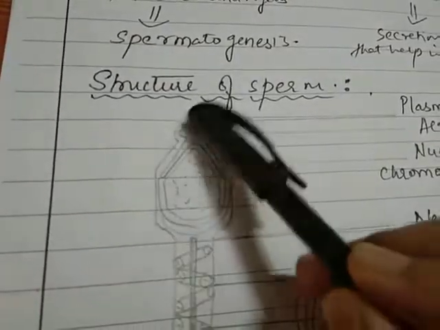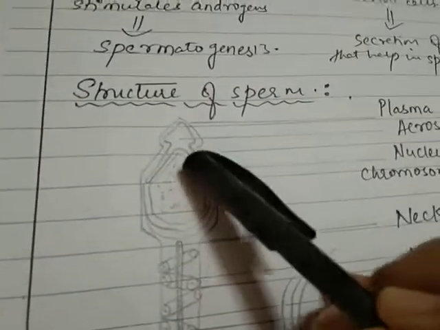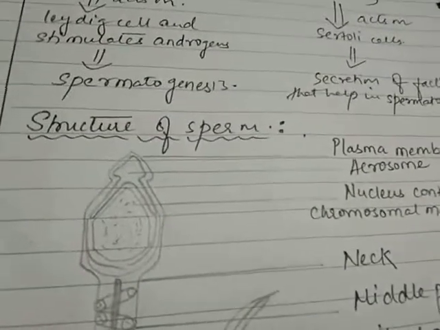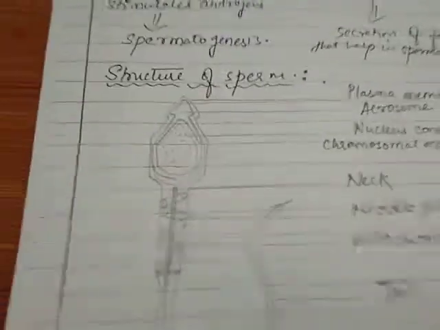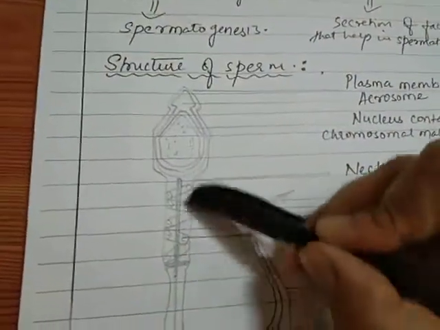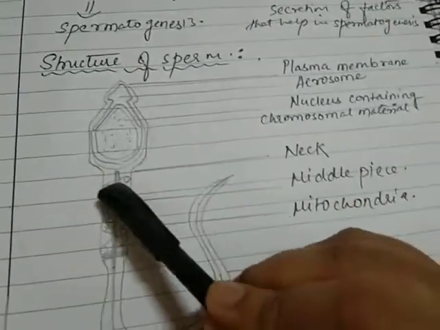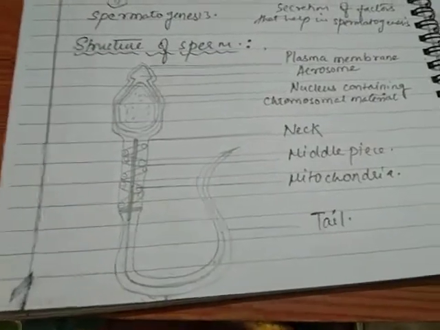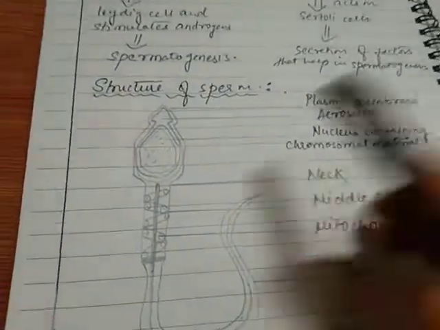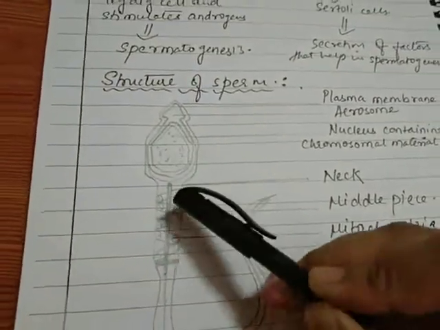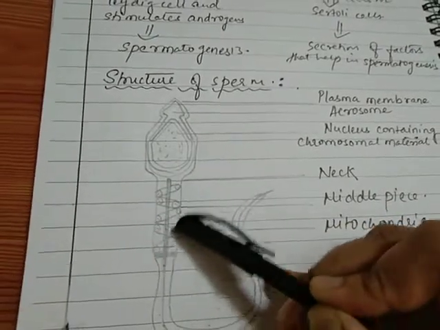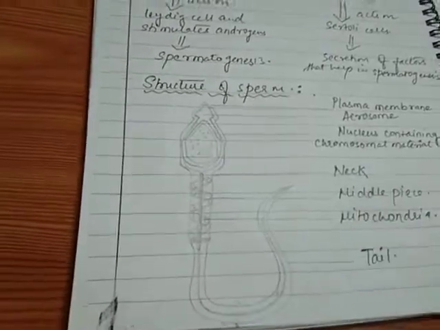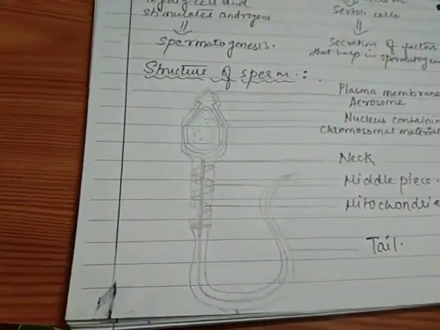There is an outer plasma membrane covering. Here a nucleus is present which contains chromosomal material. Next we have the middle phase. Students, this is the middle phase and these are the mitochondria. You know that mitochondria are the powerhouse of the cell and they provide energy. So these mitochondria are responsible for providing energy to the sperm so that it can swim to the female oviduct.